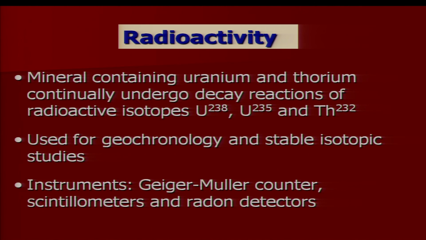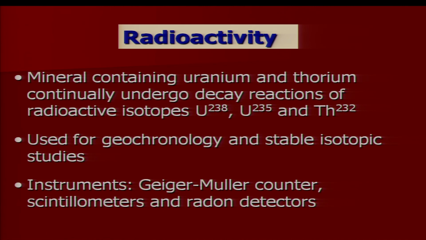With the help of instruments such as a Geiger-Müller counter or scintillation counter, these radiations can be easily detected, and you can identify the presence of radioactive minerals in a specimen in the laboratory as well as in the field.